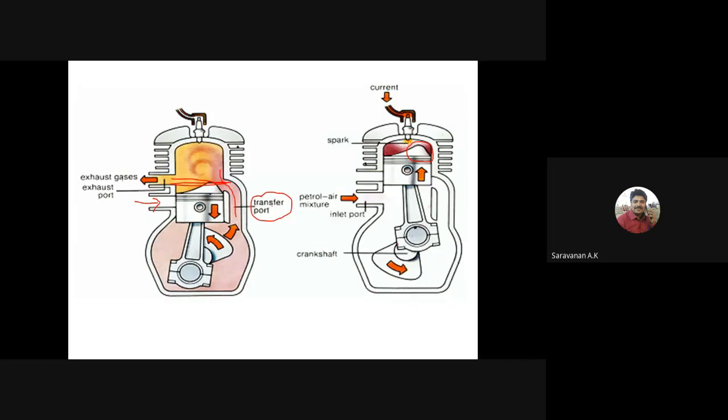The piston head is a special shaped crown type, which helps the fresh charge coming through the transfer port from the crankcase to the cylinder in the upward direction. Then this shape is useful to remove the exhaust gas through to the atmosphere.